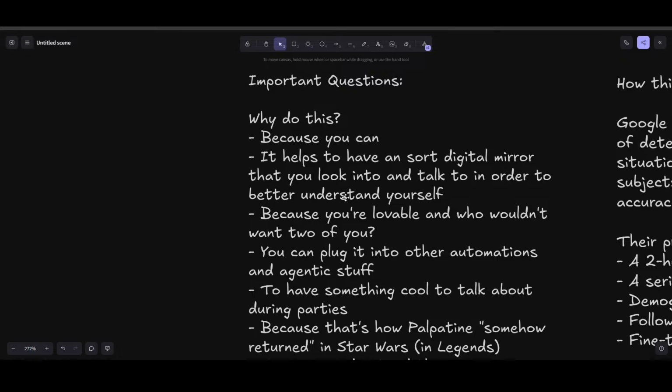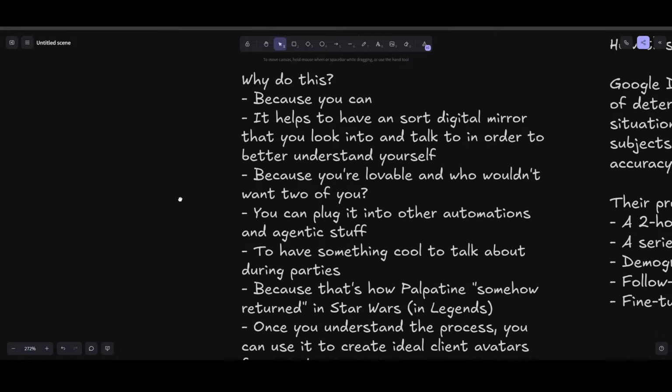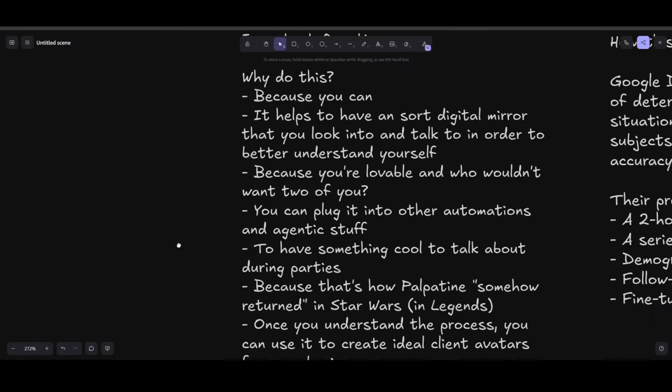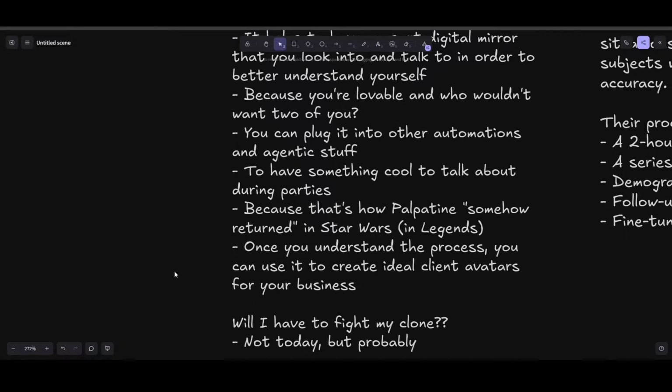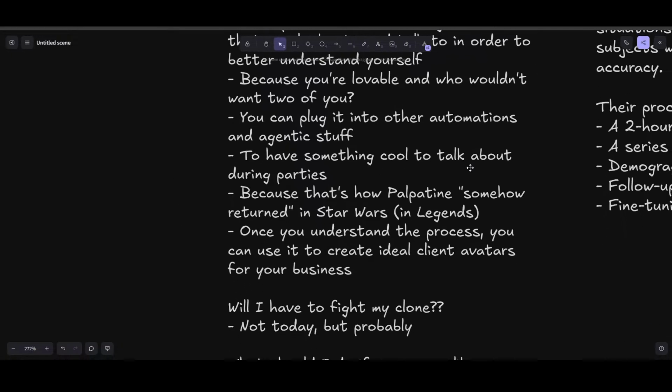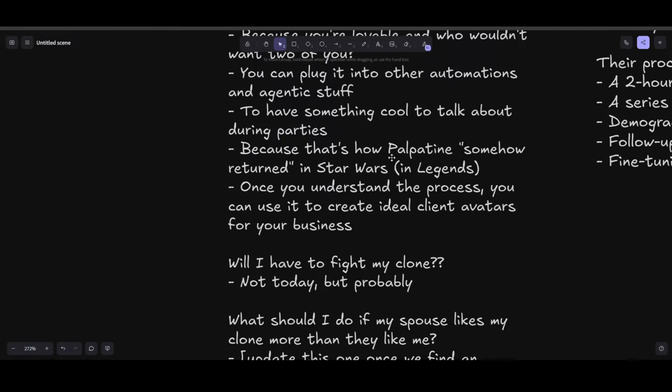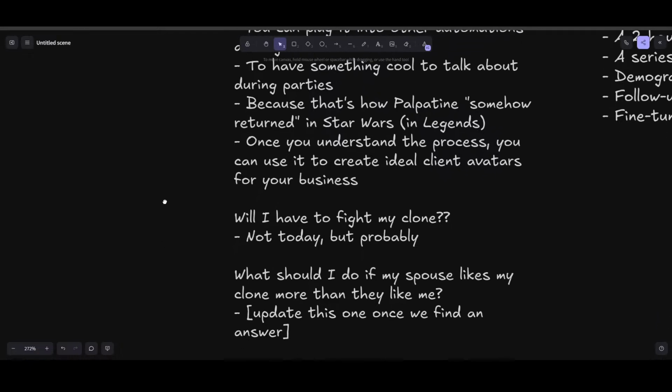So why do we do this? Because we can. Go ahead and read through all this. Has something cool to talk about at parties. Plug it into automations and agentic stuff, because that's how Palpatine somehow returned in the Star Wars Legends.